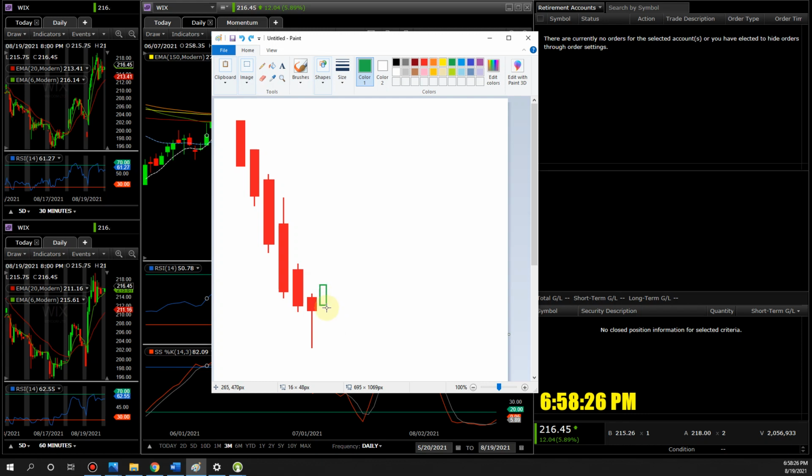Right here, you know how it starts up and down, up and down, up and down. Let's say it closes right here. And it does this right here. And then it does this right here, right? Don't you hate when that happens? Because it could. It's known as the bull trap, not bear trap.